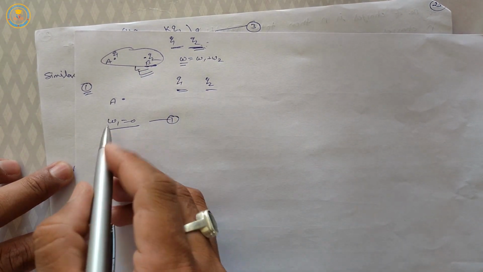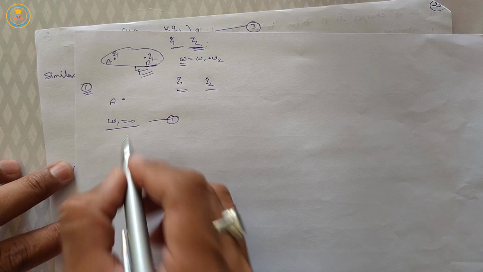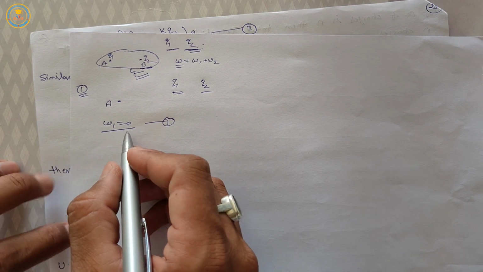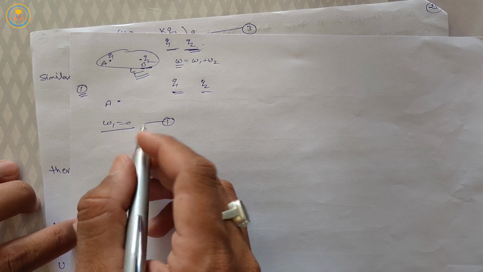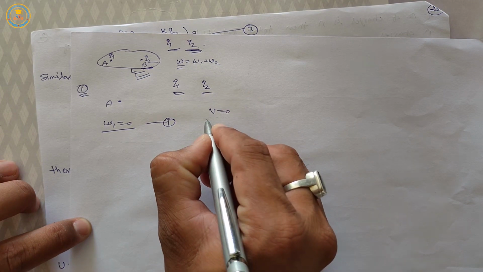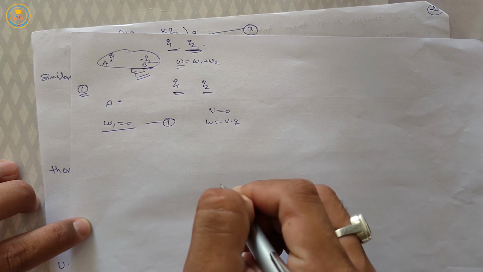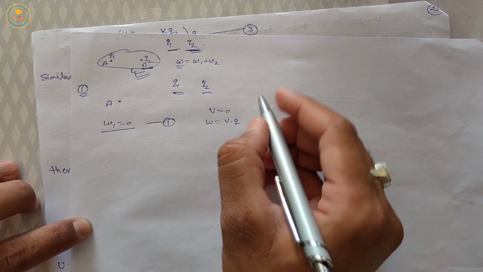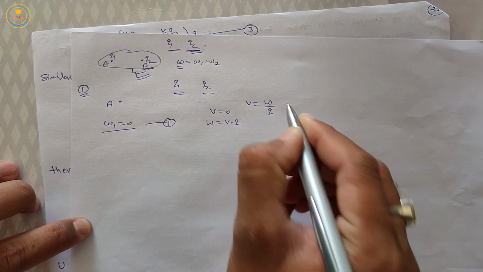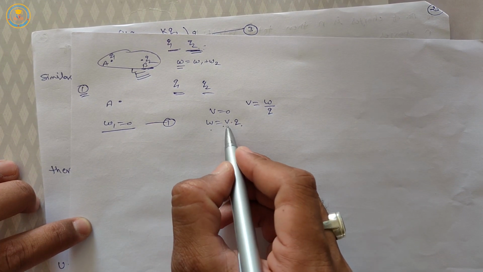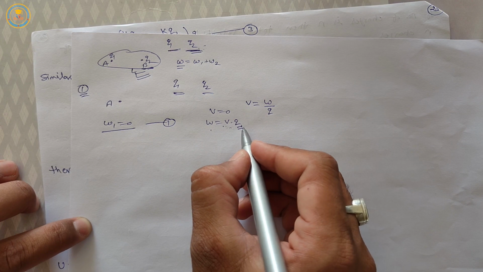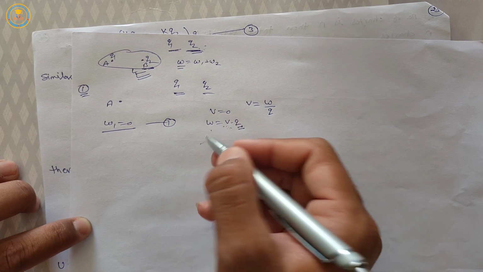This is equation number 1. This work done will be 0 because at the initial condition there is no electric potential or electric field. It means V is equal to 0. From potential V is equal to W upon Q, so W is equal to V into Q. V is the electric potential at any point, Q is the charge which is brought from infinity to that point.